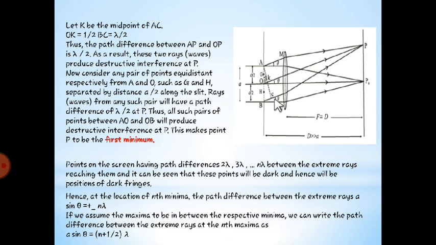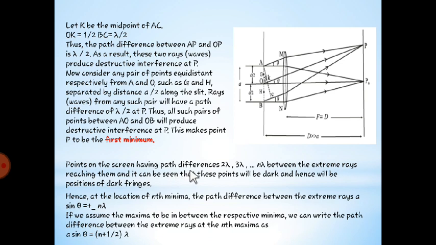As the path difference between AP and OP is lambda by 2, what will it give? If it is lambda, it gives constructive interference. If it is lambda by 2, it gives destructive interference. And what does destructive interference give? The darker point. This is the first minima. From this point, all the points over here give brighter points, but this is the first dark point on the screen. So this is called the first minima.